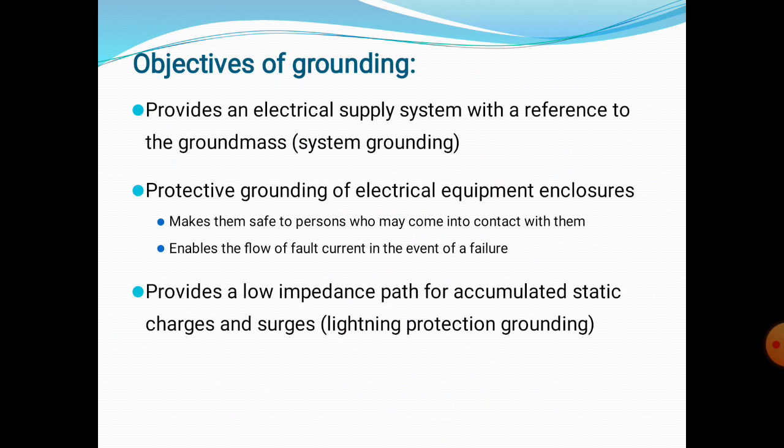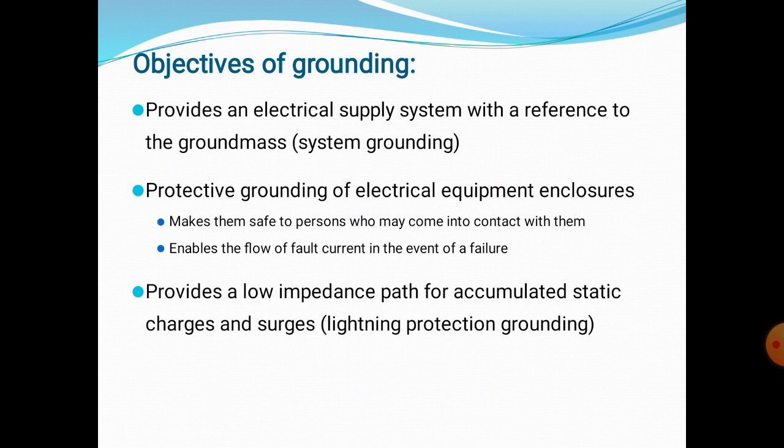It also improves the service reliability of the system, and operating and maintenance expenditures are reduced. That means it provides a low impedance path for accumulated static charges and surges. In the system, the overvoltages due to lightning are discharged to earth by using neutral grounding.